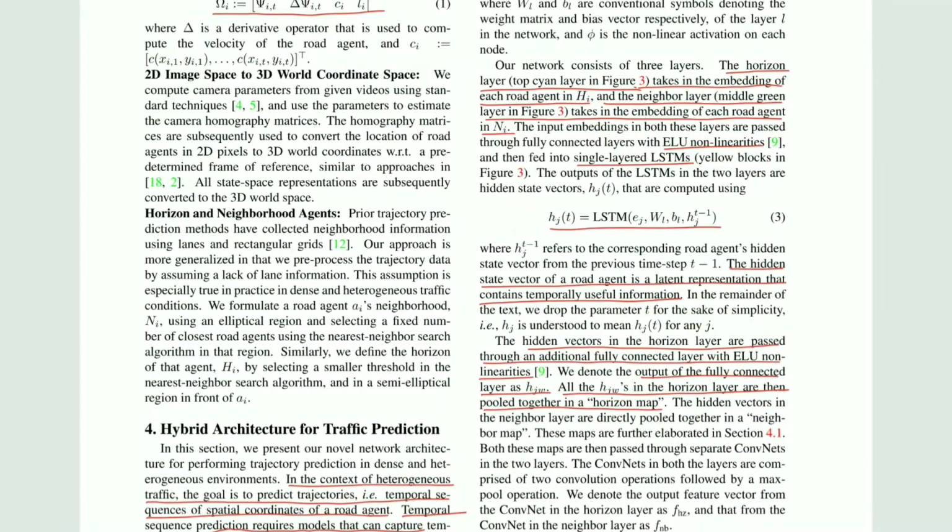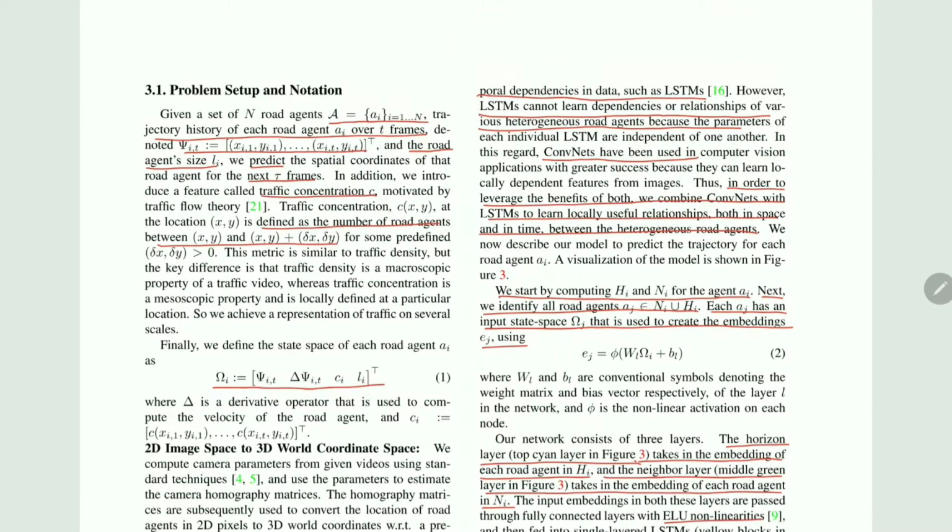Now, in order to select the architecture of the model, a few important considerations are made. In the context of heterogeneous traffic, the goal is to predict the trajectories. The temporal sequence prediction requires models that can capture temporal dependencies in data. The best example for that is the LSTM. However, the LSTMs cannot learn dependencies or relationships of various heterogeneous road agents because the parameters of each individual LSTM are independent of one another.